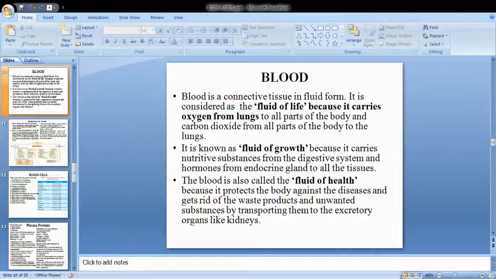Okay. So today's class, what we are going to see is about the blood. So what is blood? Why is it important? Can anyone tell me? Very good. It carries oxygen from the lungs to all the parts of the body. Very good. So it carries only oxygen, or does it carry anything else? Nutrients, ma'am. Yes, very good.